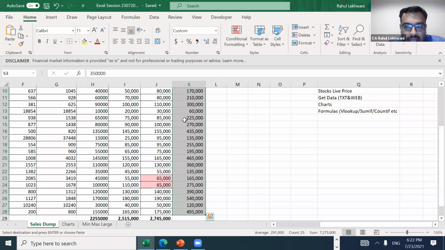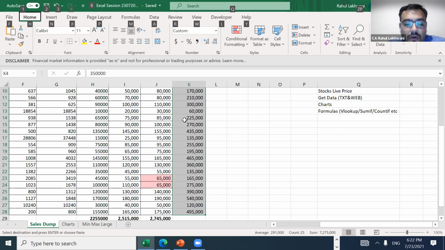See, what I'll do, I'll just press Alt. You can see at the top, what I have done is that I have just copied, and while pasting, I have not clicked anything. I have just pressed Alt.